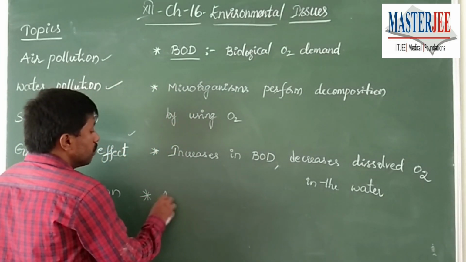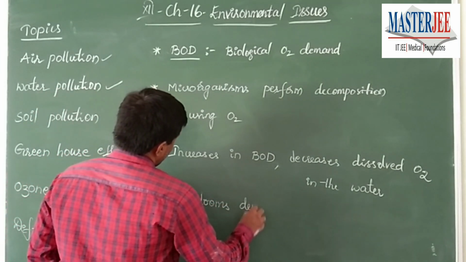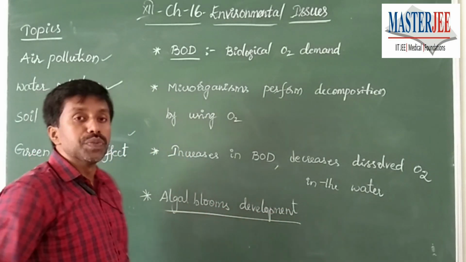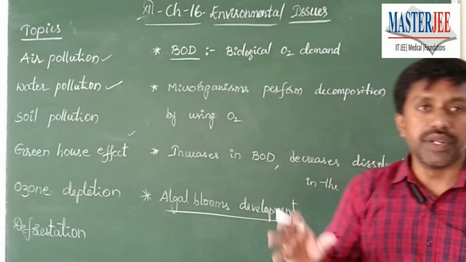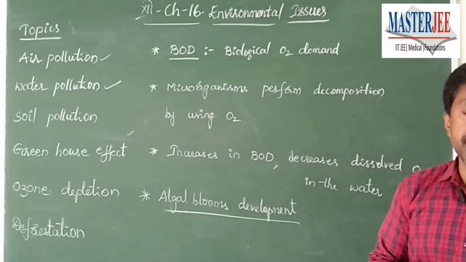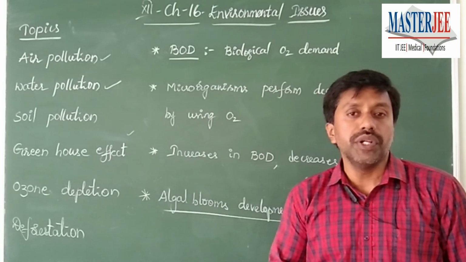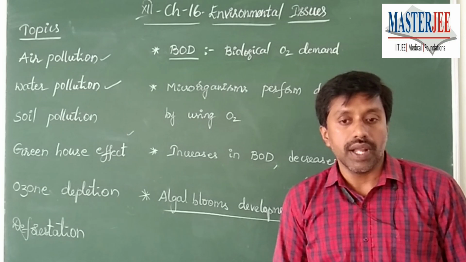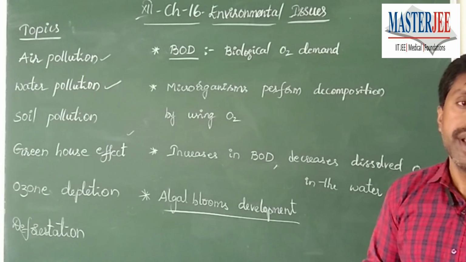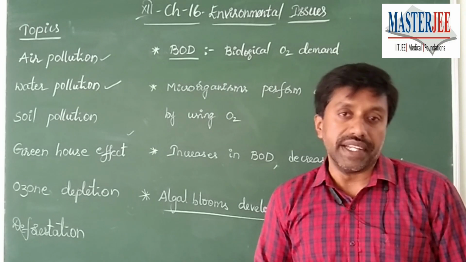is algal bloom development. How are the algal blooms going to develop? Here the algal blooms develop due to excessive pollution of the water bodies. The growth of algae such as planktonic algae over the water surface is going to cause damage to the quality of the water, and this is all due to over accumulation of the algae, which causes deterioration of the water body or water quality. In turn, that leads to fish mortality.